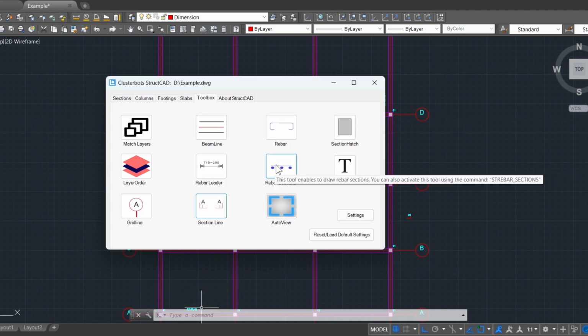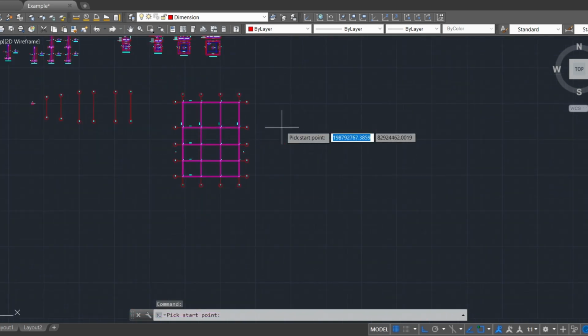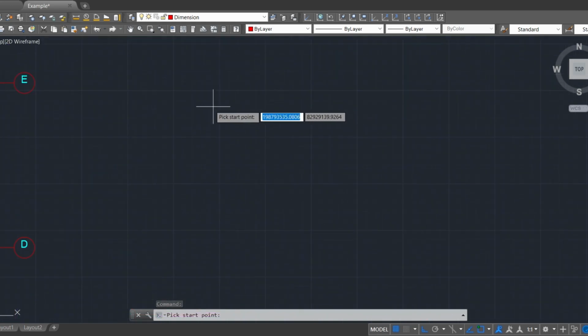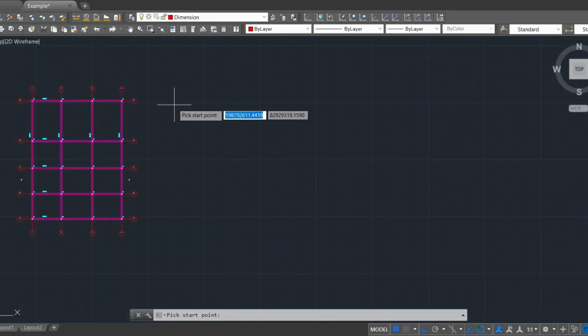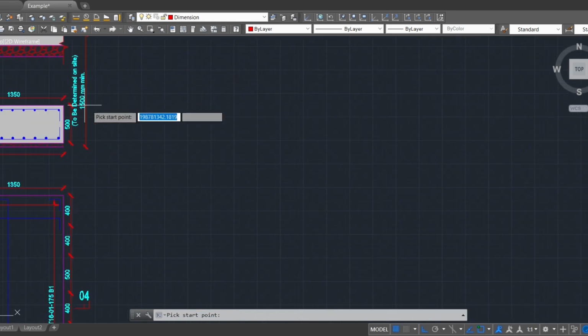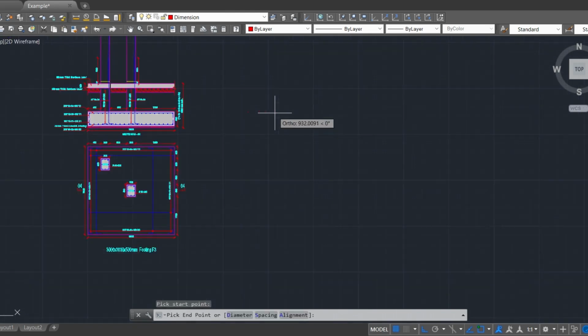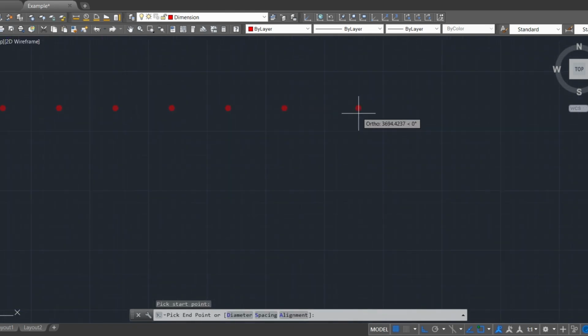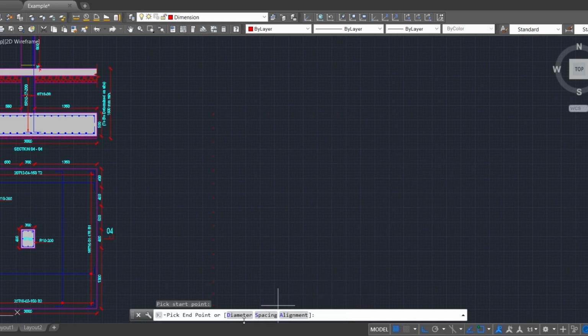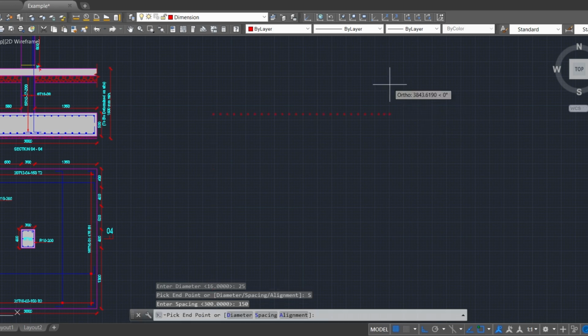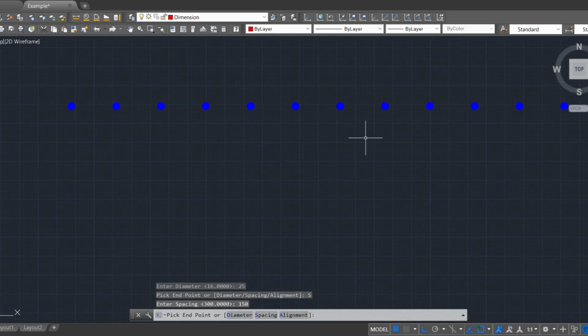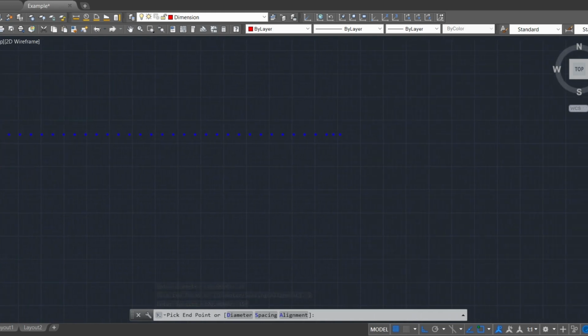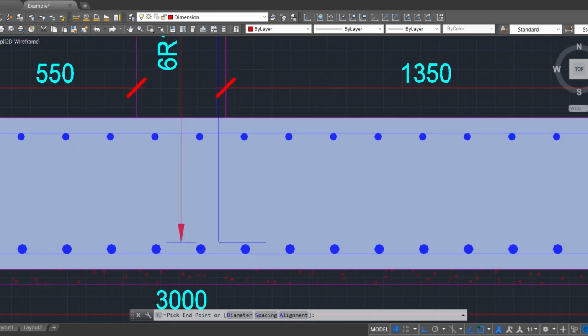Let's also use the rebar section tool, to draw sections through reinforcement bars similar to those used in footings. Using this tool, we can change the diameter, spacing and alignment of the sections. As you can see, the sections drawn are similar.